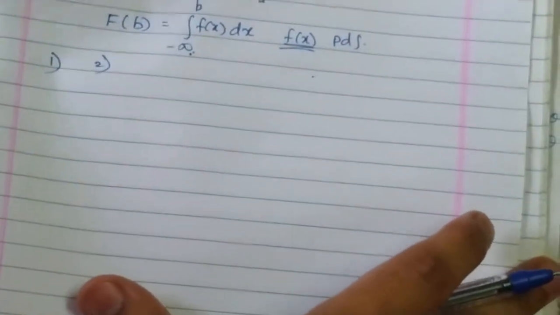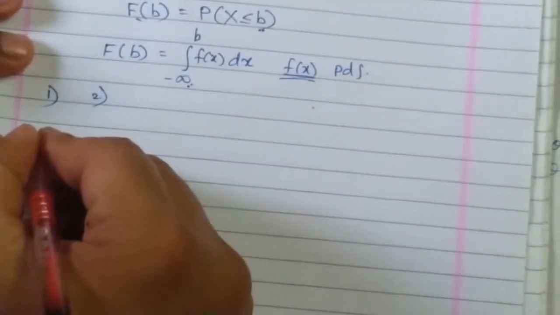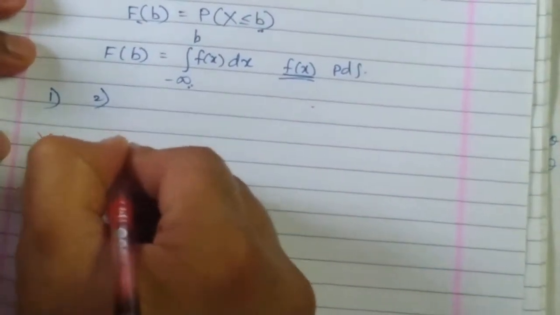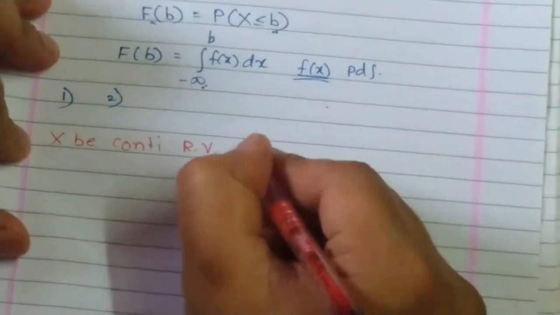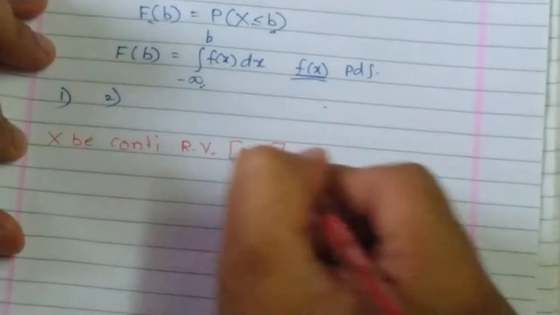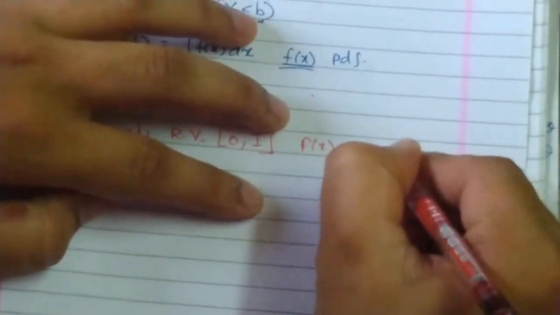Now we would like to discuss one example. Let capital X be a continuous random variable in the range 0, 1, and the probability density function f of x is equal to c into x square.